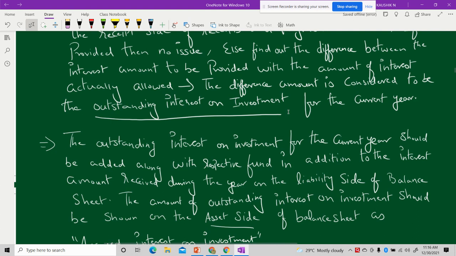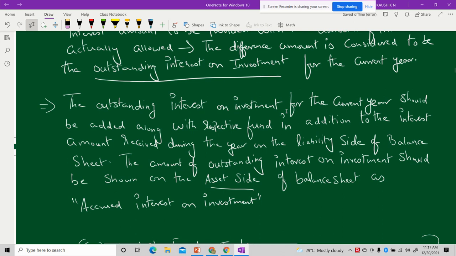And this outstanding interest on the investment for the current year should be added along with the respective fund, in addition to the interest amount that we have received during the year, on the liability side of the balance sheet. The amount of outstanding interest on investment should be shown on the asset side of the balance sheet as accrued interest on investment. So the words should be used properly.